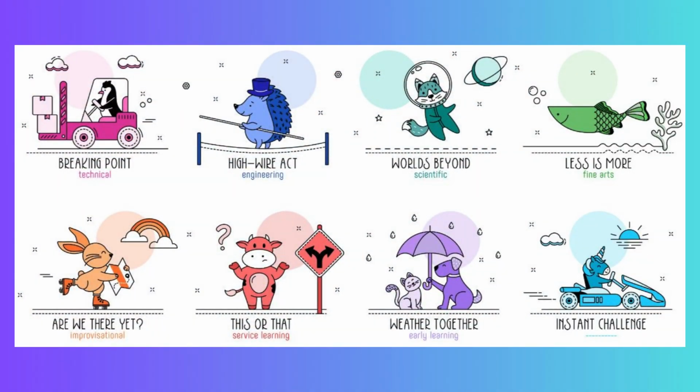The challenge themes are specific to the 2025 tournament, but the general ideas of the challenges stay the same year to year. Every year, Rising Stars will have their own challenge, and every team at every level will complete an instant challenge. Then, teams from elementary to secondary level will have the choice to choose between a technical, engineering, scientific, fine arts, improvisational, or service learning challenge. The creativity is up to you.